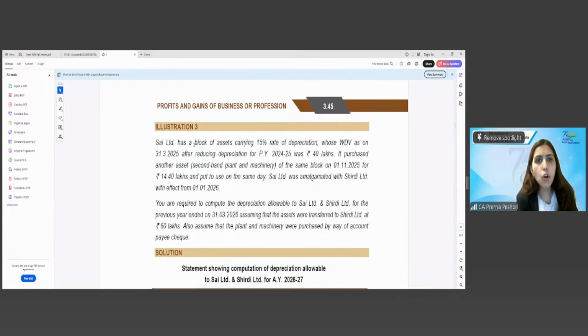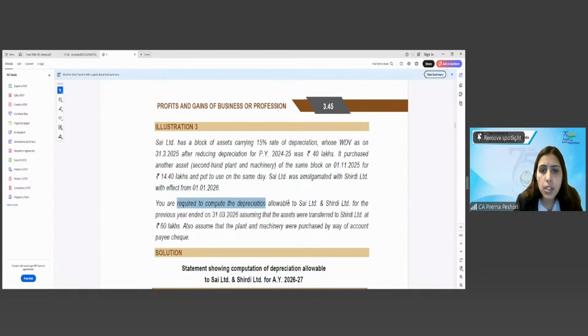Sign Limited has a block of assets carrying 15% rate of depreciation whose WDV as on 31st March 25, after reducing the depreciation for previous year 24-25, was rupees 40 lakh. It purchased another asset of the same block on 1/11/25 for 14.40 lakh and put it to use on the same day. Sign was amalgamated with Shirdi with effect from 1st January 2026.